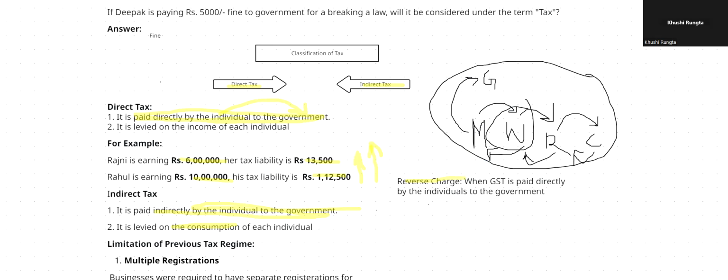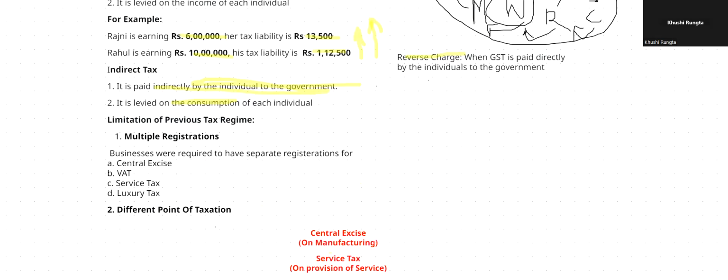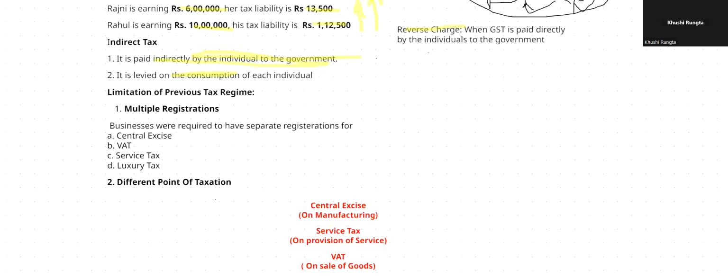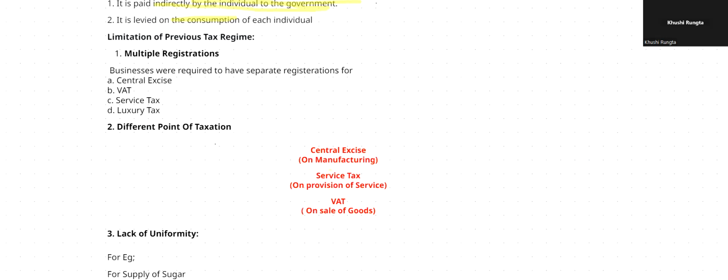Next, what are the limitations? Why did we need this GST? There might be a few reasons, right, that we have introduced GST. So let me shed light on the main three points. The first among them is multiple registration. Multiple registration means, let me tell you, before GST, we had multiple indirect taxes, right? GST is what? One nation, one tax.